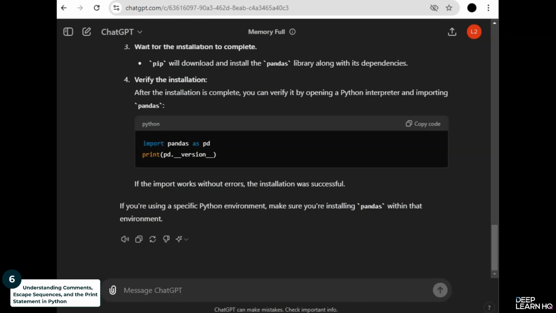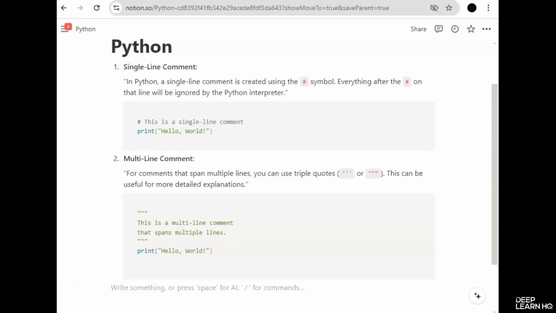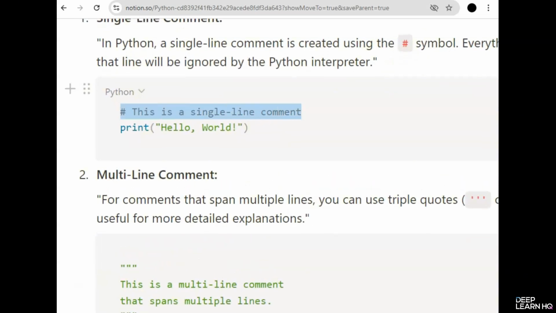Let's start with comments. Comments are lines in your code that Python ignores during execution. They are used to explain what the code does, making it easier to understand for yourself and others who might read your code later. In Python, a single line comment is created using the hashtag symbol. Everything after the hashtag on that line will be ignored by the Python interpreter. So this is a single line comment.